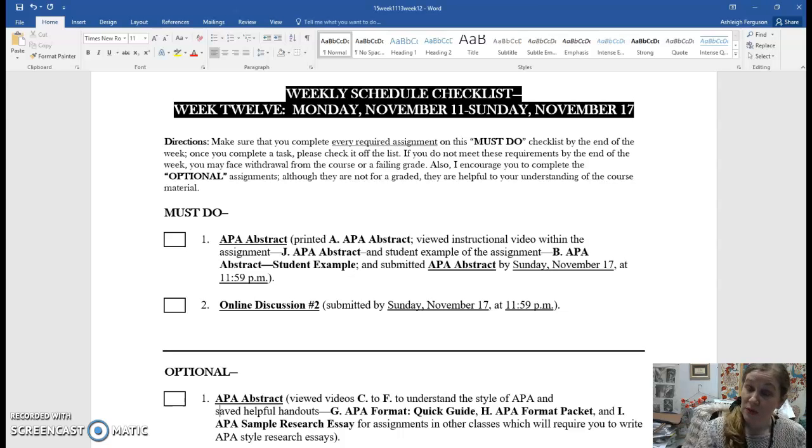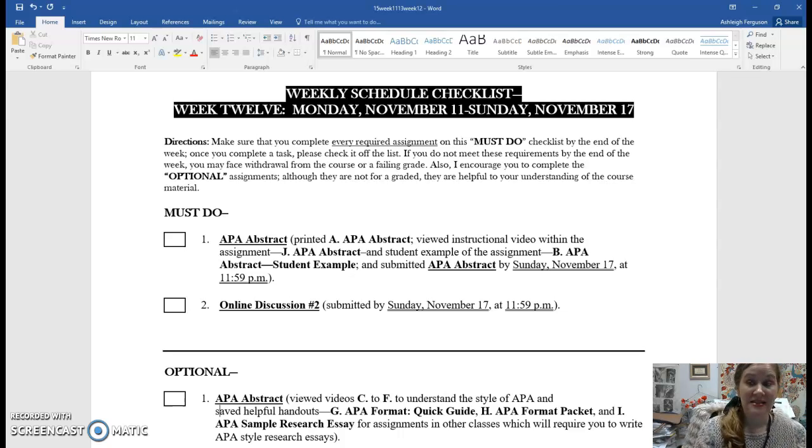So that's why I'm asking you to go online, and you're going to use our databases to research articles that give you tips on how to be a better job interviewer, and hopefully that will help you one day get the job of your dreams. So again, just make sure that you find that article for the abstract, and then later you're going to share the tips that you found from those articles for your APA abstract with your classmates, because you're going to learn from each other. All of you are likely going to be graduating, going out to find a job, and I want y'all to benefit each other by teaching each other about the tips that you learn from these articles about how to be a good job interviewee.